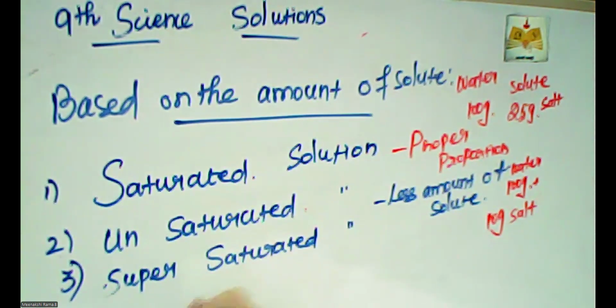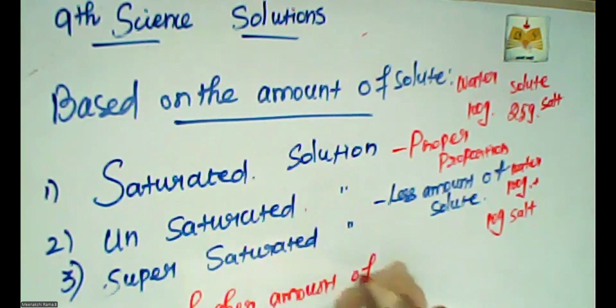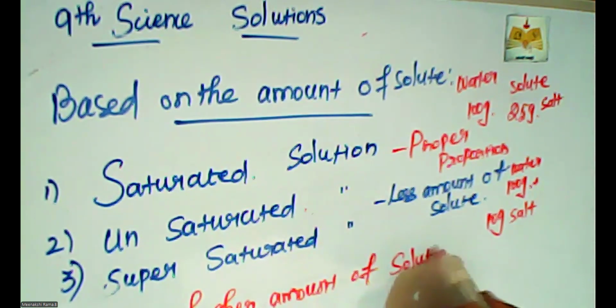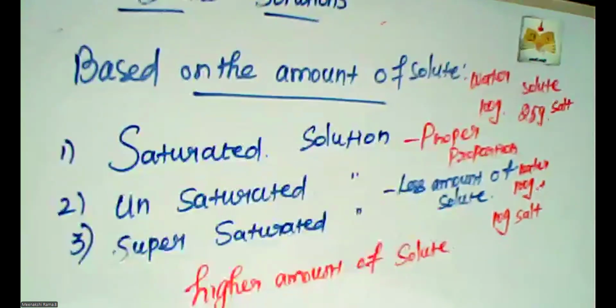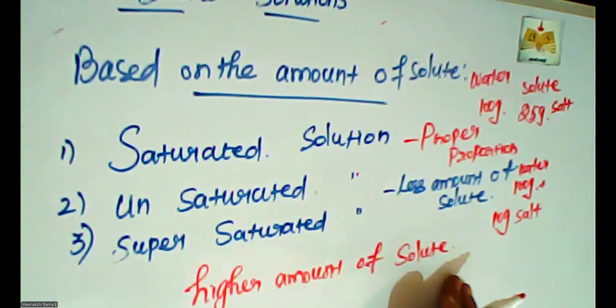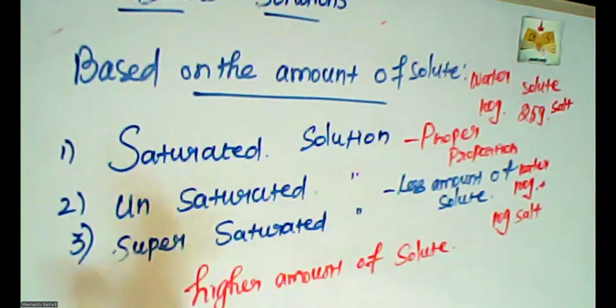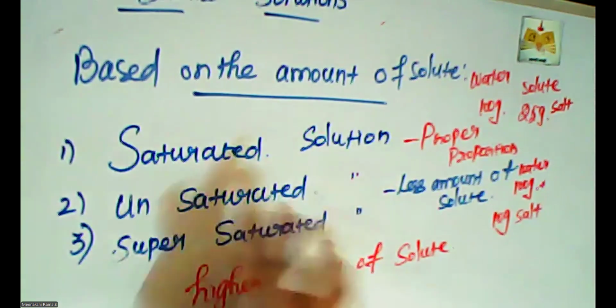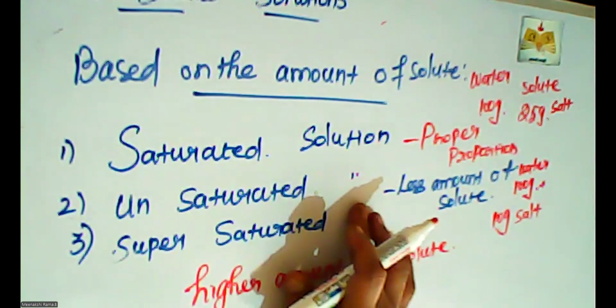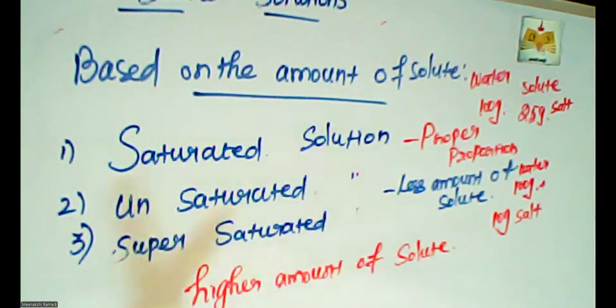Supersaturated solution means a higher amount of solute compared to the saturated solution. A higher amount of solute is added to the solvent, so that solution is called supersaturated.